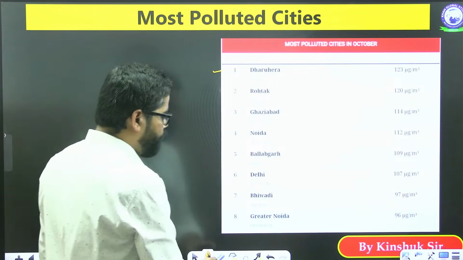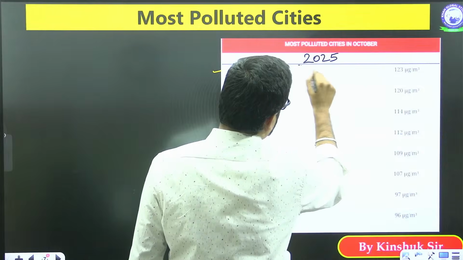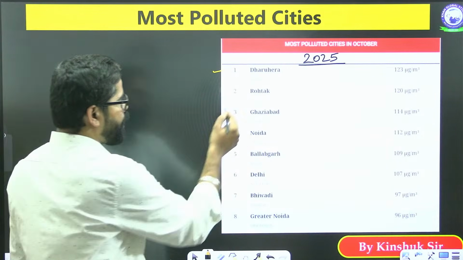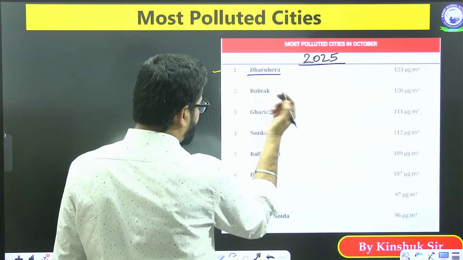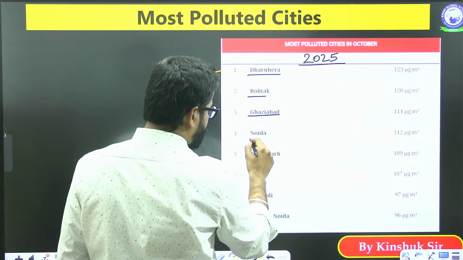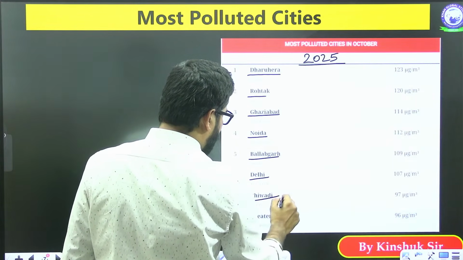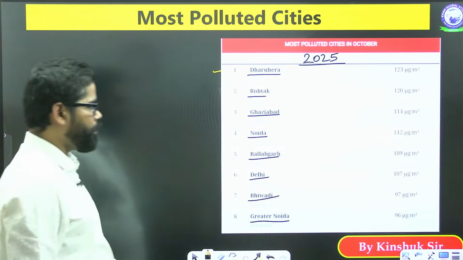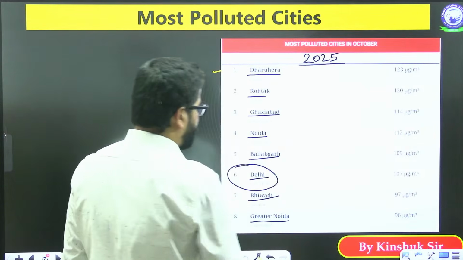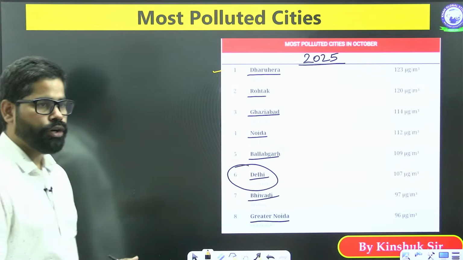In the month of October 2025, the most polluted cities in India are Dharuhera in Haryana, Rohtak in Haryana, Ghaziabad, Uttar Pradesh, Noida, Pallavgarh, Delhi, Bhiwadi, and Greater Noida. Okay. So you will find that Delhi is at the 6th number. Delhi is the 6th most polluted city in the October month.